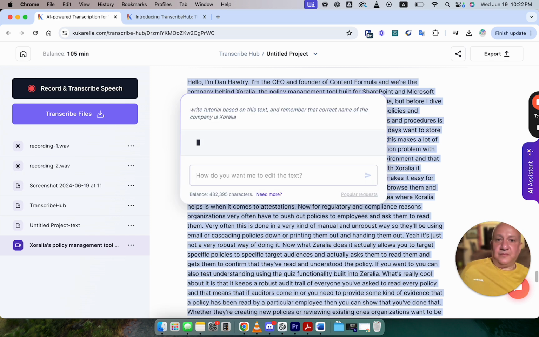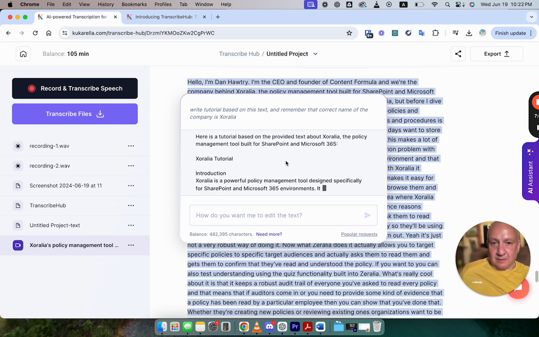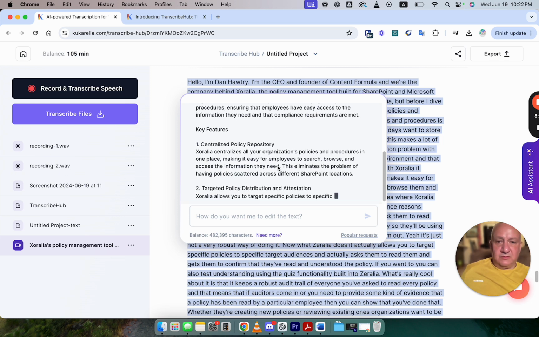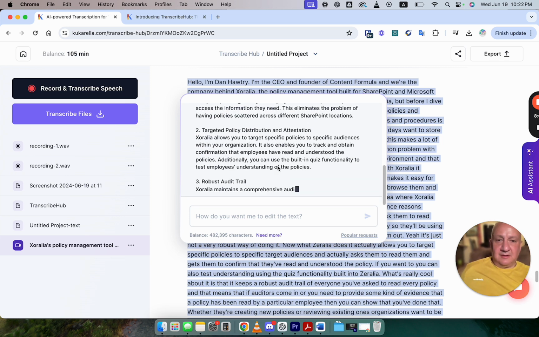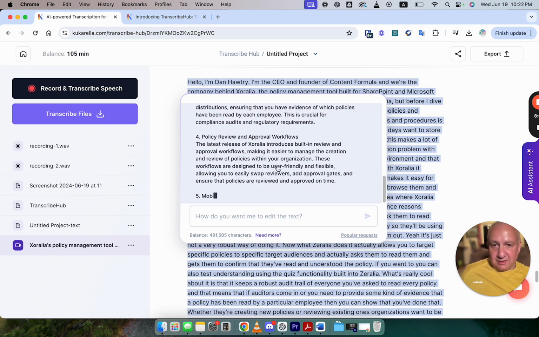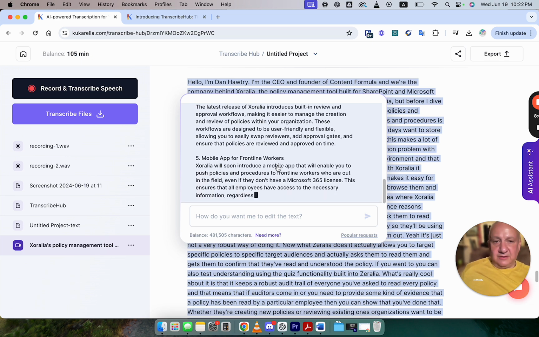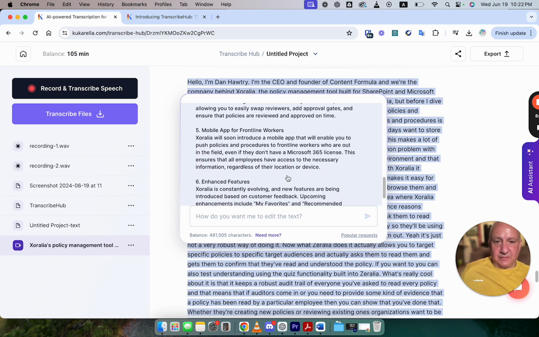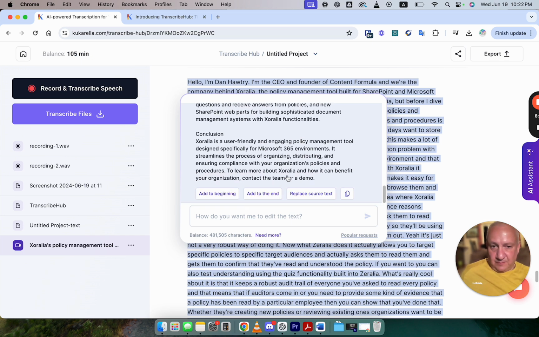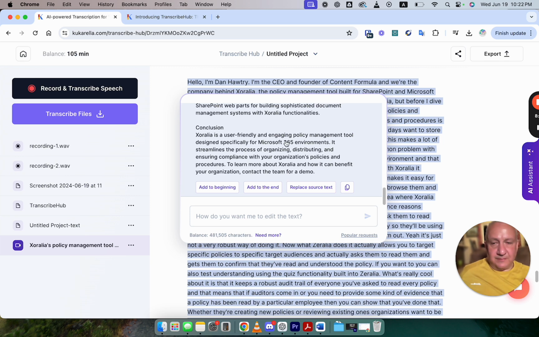Okay, let's go. So as you see, it creates a post which you can publish on your website, and it takes just a few seconds. This means that you can repurpose your content.